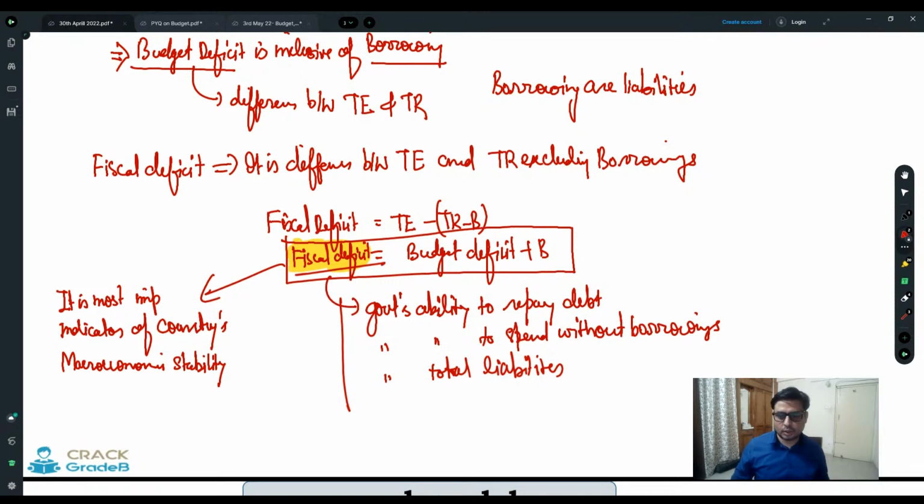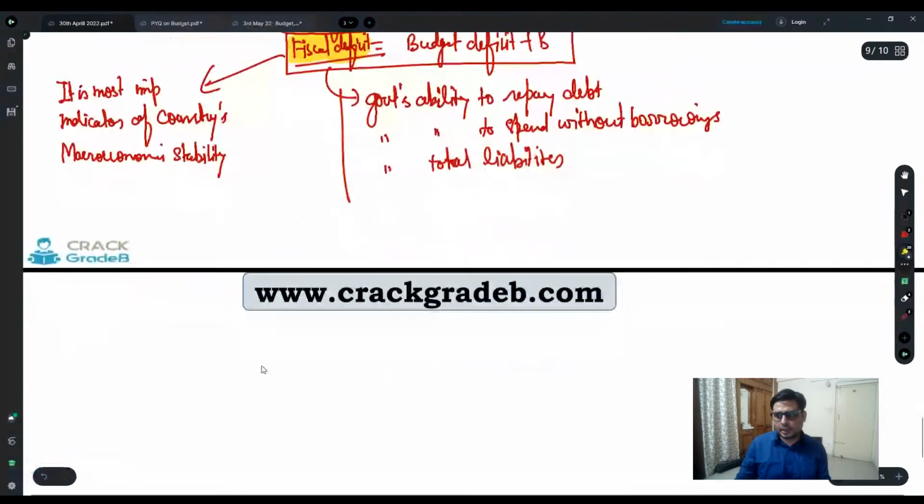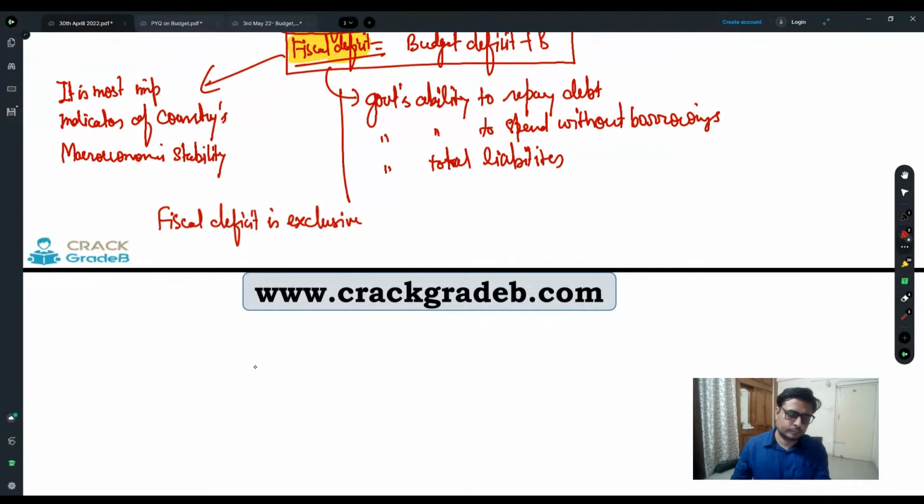So fiscal deficit is what? Fiscal deficit is a deficit which is exclusive of borrowings. Here we have written regarding budget deficit, and this budget deficit is inclusive of borrowings. Here we can write that fiscal deficit is exclusive of borrowings.